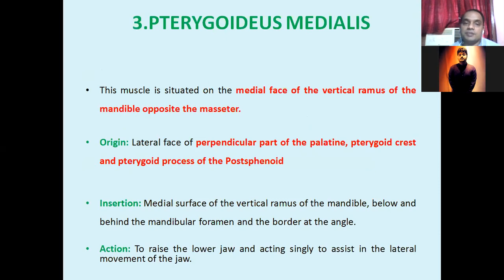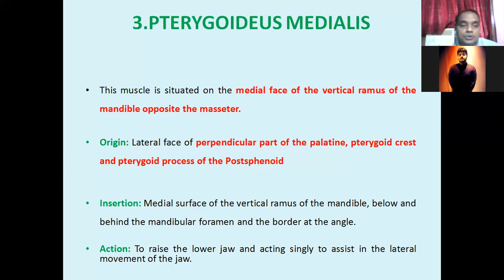Another is the pterygoideus medialis. The name indicates it is on the medial side. I told you about the pterygoid bone. If you see the ventral aspect of the skull, just behind the palatine bone, the perpendicular part of the palatine bone, there is the pterygoid bone. This pterygoideus medialis is situated on the medial side of the vertical ramus.